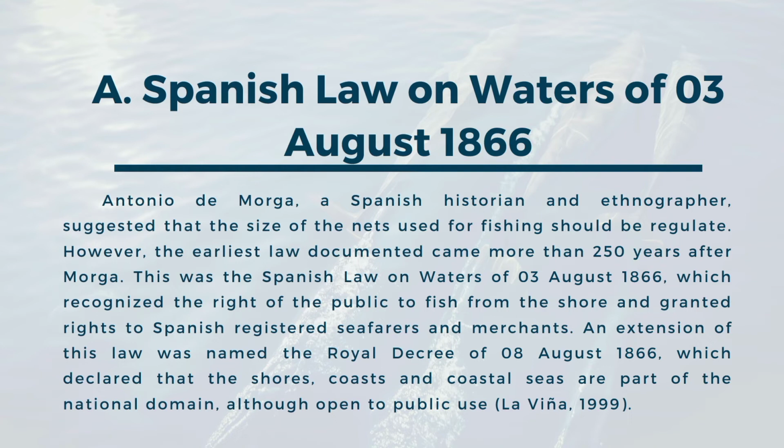This was the Spanish Law on Waters of 3 August 1866, which recognized the right of the public to fish from the shore and granted rights to Spanish-registered seafarers and merchants. An extension of this law was named the Royal Decree of 8 August 1866, which declared that the shores, coasts and coastal seas are part of the national domain, although open to public use.